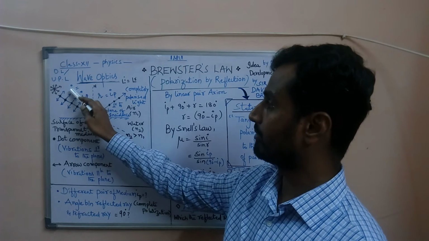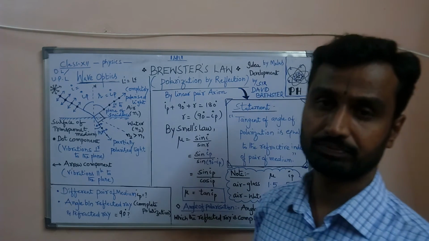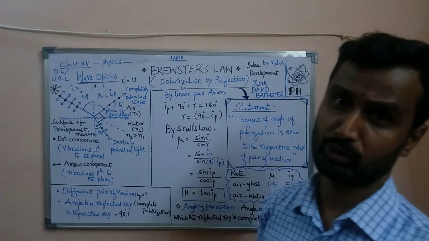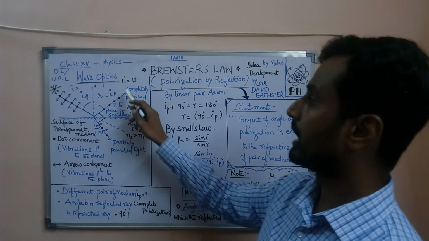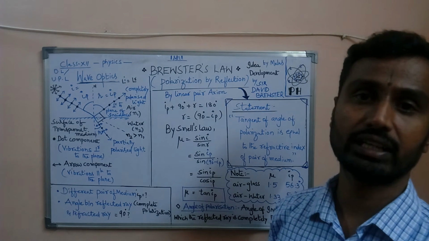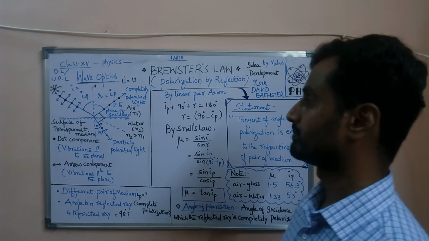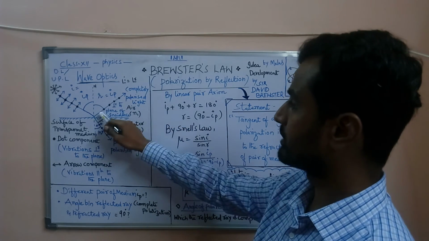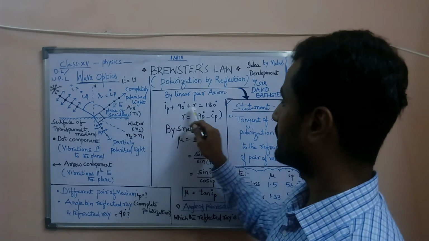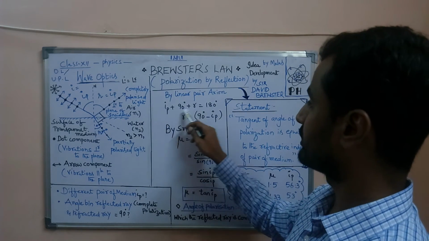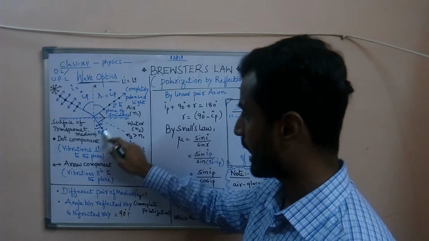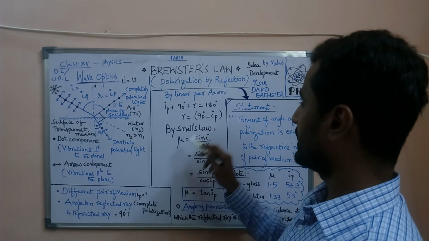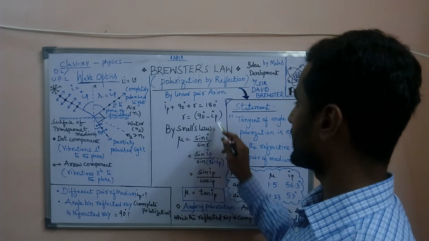Here, the angle of incidence is angle of polarization, and angle of reflection is also angle of polarization, because by the law of reflection, angle of incidence is equal to angle of reflection. So, this angle is IP plus this angle is 90 degrees and this angle is R. The summation of three angles is equal to 180 degrees. By subtracting 90 from 180, we can get R is equal to 90 degrees minus IP.